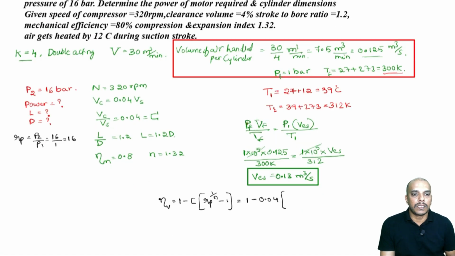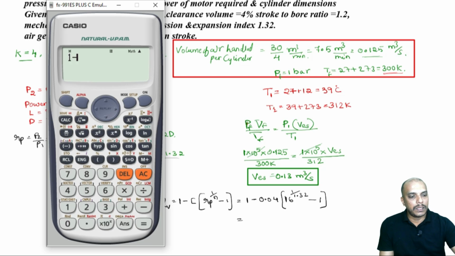The n value is given as 1.32. So, the volumetric efficiency is 1 minus 0.04 into 16 power 1 by 1.32, minus 1.